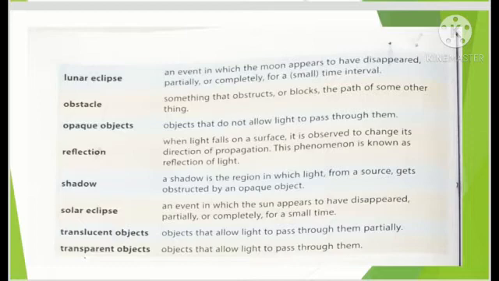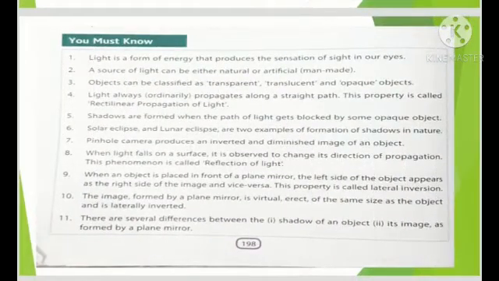Solar eclipse, an event in which the sun appears to have disappeared partially or completely for a small time, when the moon comes in between the sun and the earth. Translucent objects, objects that allow light to pass through them partially. And what are transparent objects? Objects that allow light to pass through them. This is all about the keywords.